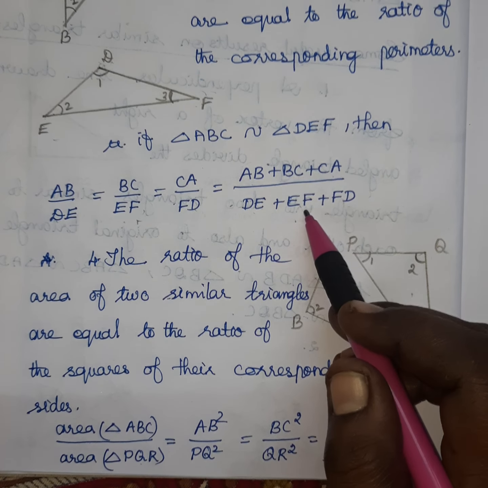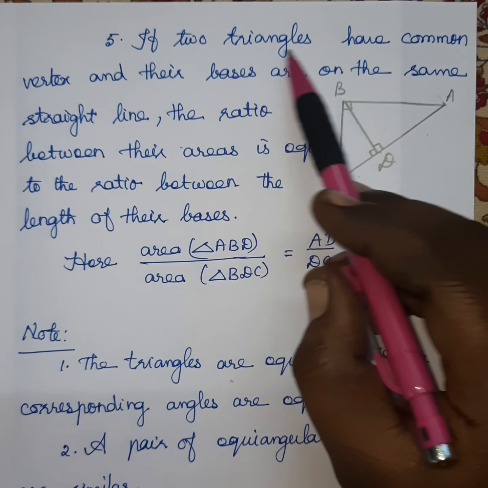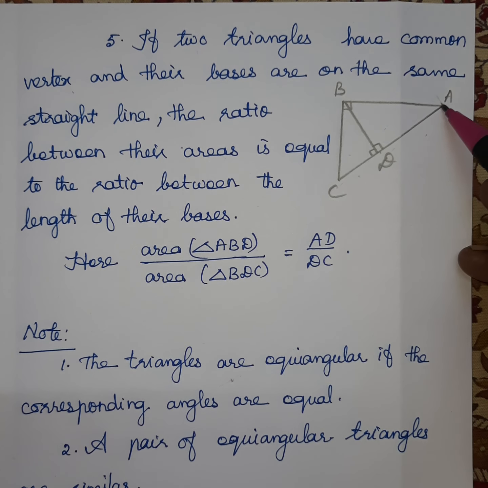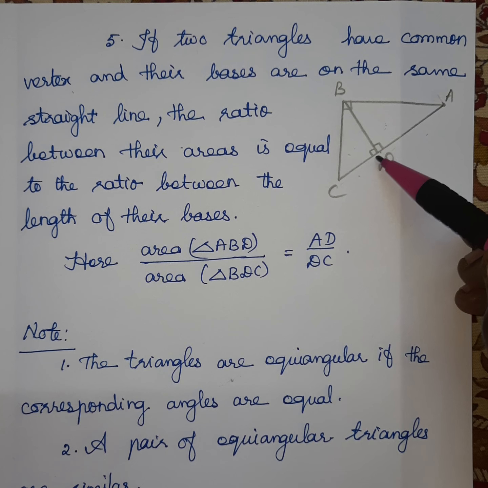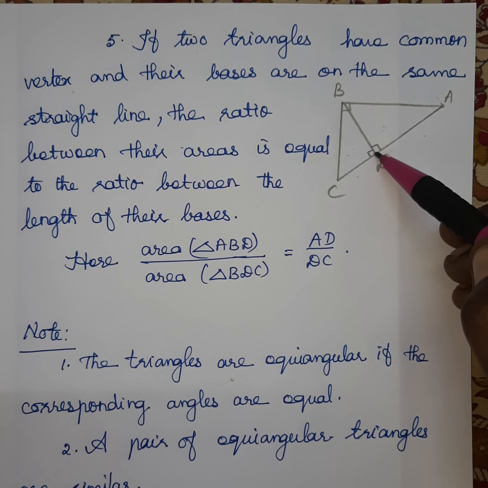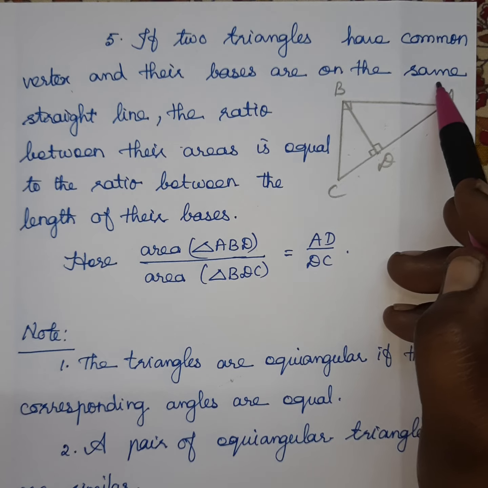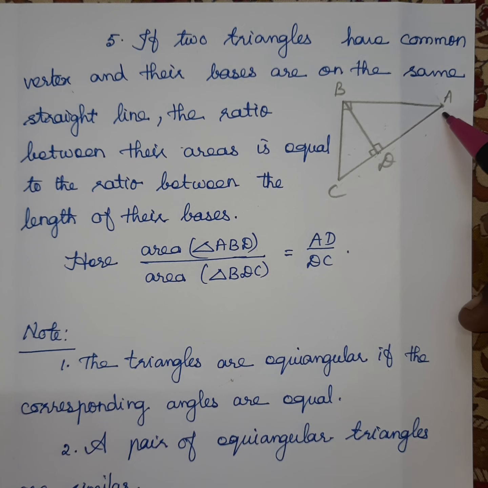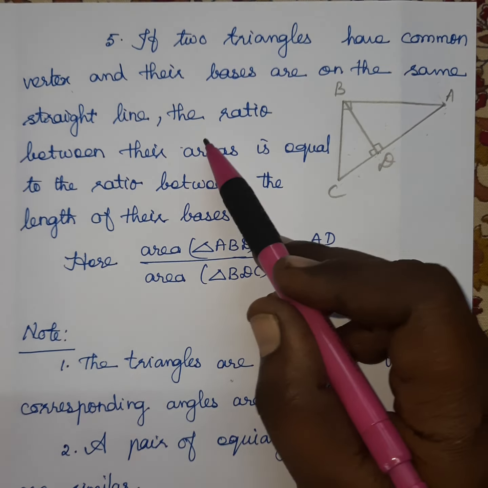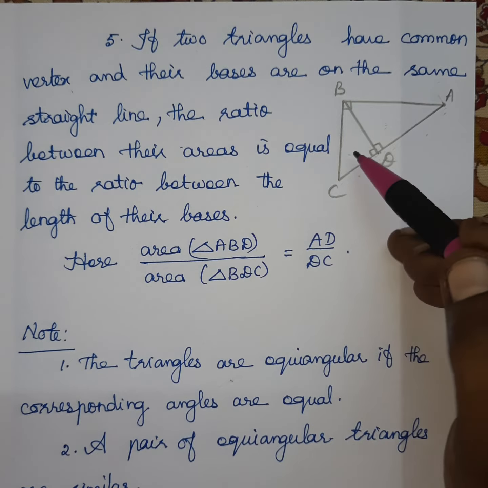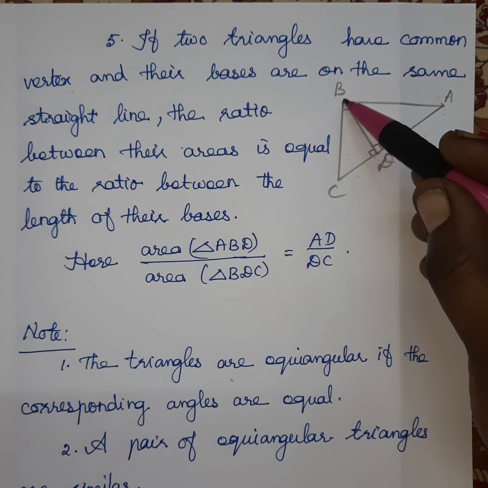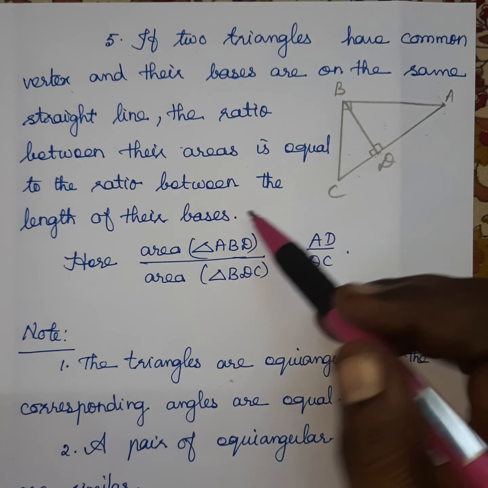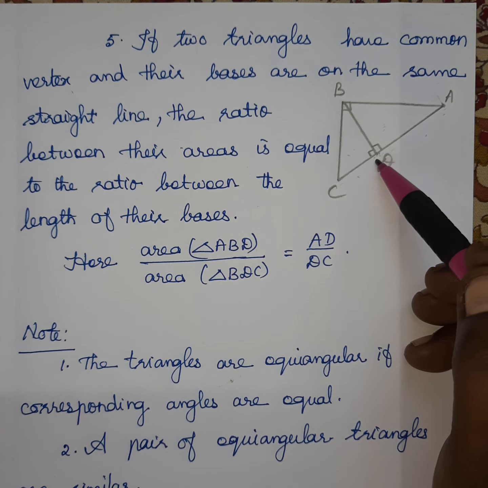Next, the fifth: if two triangles have a common vertex, see triangles BCD and ABD, these two have the common vertex D, and their bases are on the same straight line. The base CD and AD are on the same straight line. The ratio between their areas means area of triangle BCD divided by area of triangle ABD, or area of triangle ABD divided by area of triangle BCD.